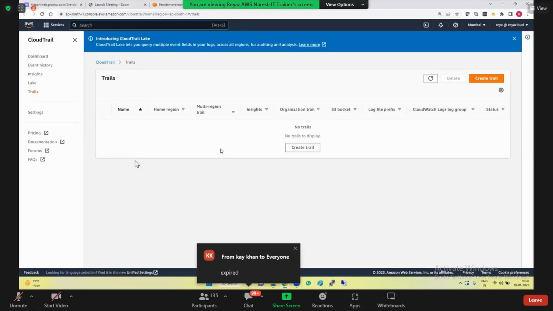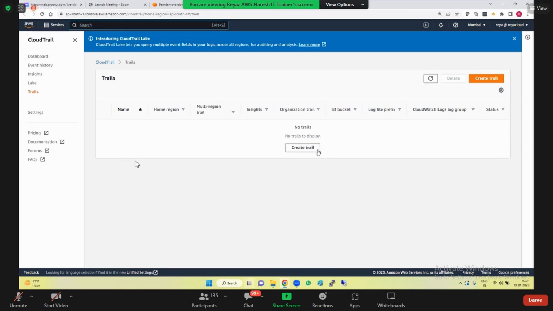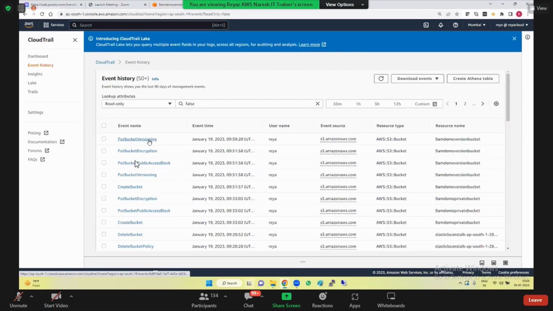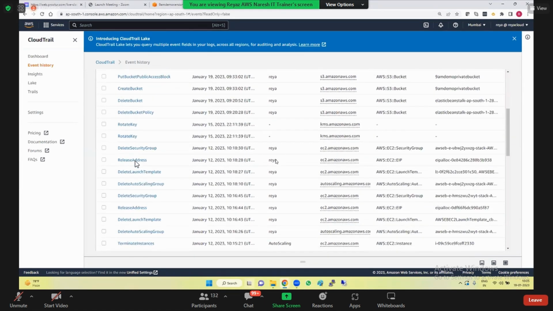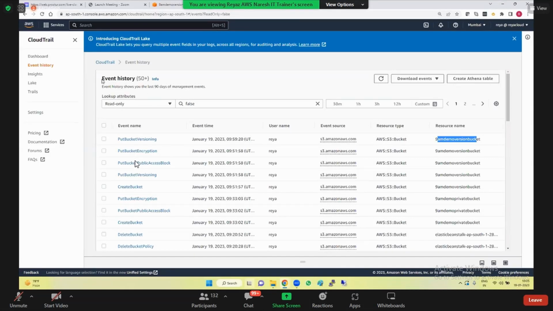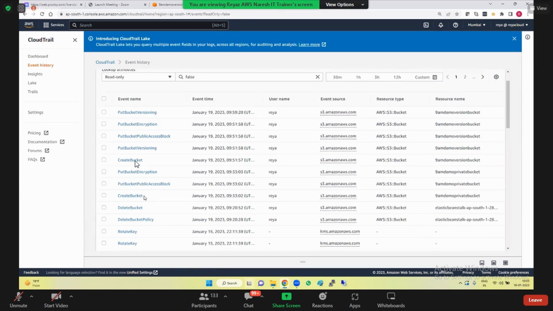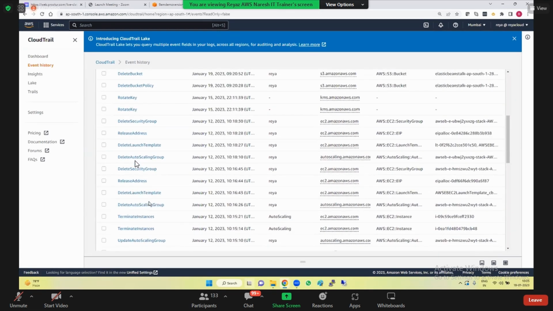pre-signed URL. So guys, you can create a separate trail and try to monitor or try to log your buckets, log your objects. But if not, if you click on event history, do you see this here? Put bucket versioning, put everything, who is the user here, when he is doing, in what event, what is the resource type, what is the resource name. Everything is getting recorded over here in event. I told you, no, CloudTrail is the guy where it will record everything, whatever is happening in your entire AWS environment. So I am creating the bucket, I'm deleting the bucket, right? Everything I started doing it.